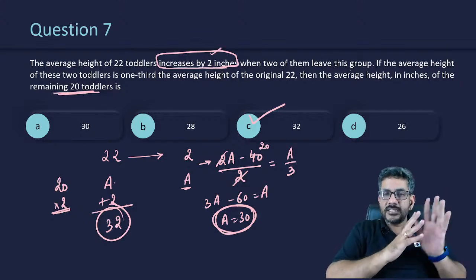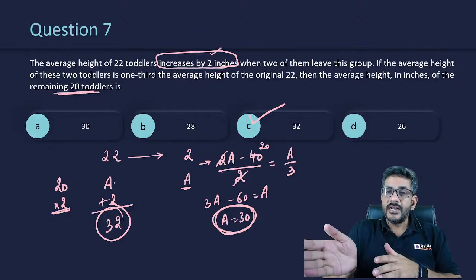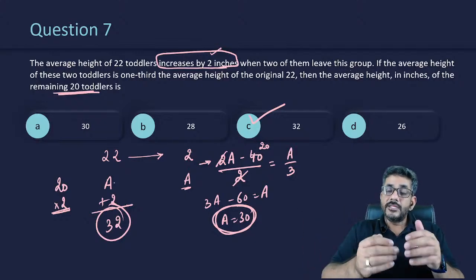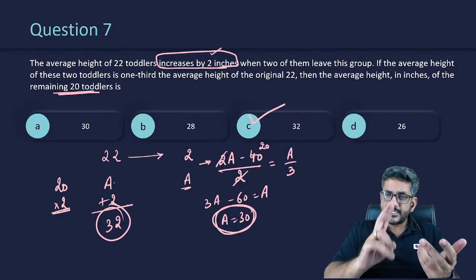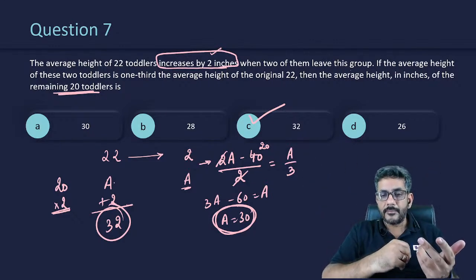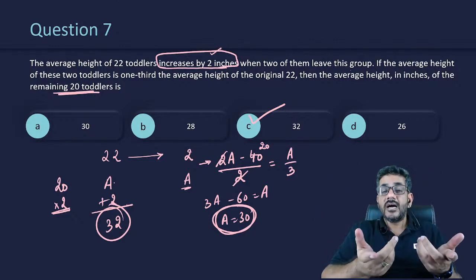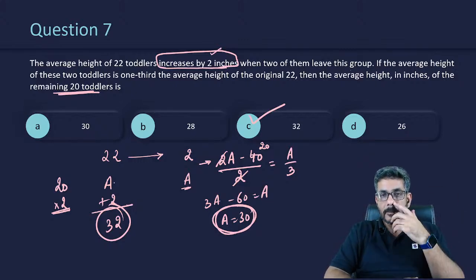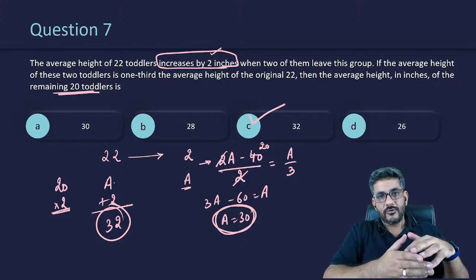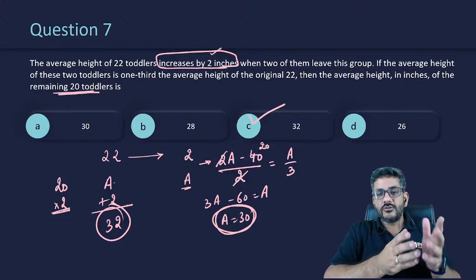But when these two A's went out, we saw that everyone inside the room, the remaining 20 people, all have A plus 2. Where did that extra 2 come from? An extra 2 with each one of the 20 people remaining. That is 40. Where did that 40 come from? Those two guys who went out gave back these 40. So they gave that 40 to us. If they gave 40, how much is left with me?